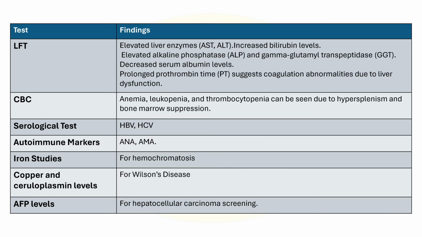Then we have to perform some laboratory tests. First one is liver function test, that is LFT. In LFT, we get elevated liver enzymes like AST and ALT, which suggest hepatocellular injury, increased level of bilirubin, and elevated alkaline phosphatase and gamma glutamyl transpeptidase. This suggests cholestasis. Next finding is decreased albumin, and another is prolonged prothrombin time, which suggests coagulation abnormality due to liver dysfunction.